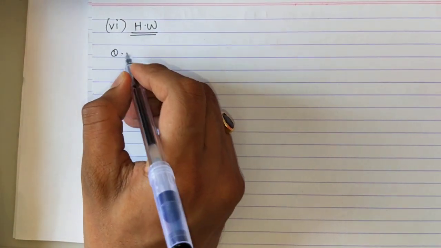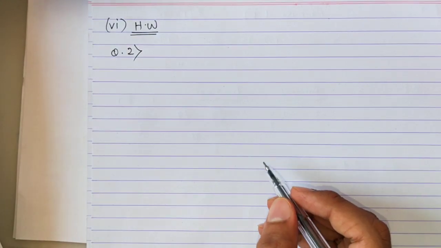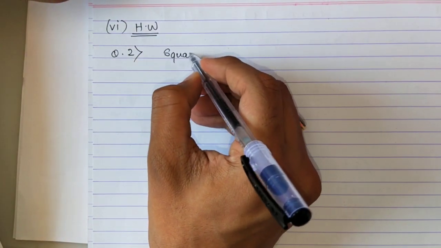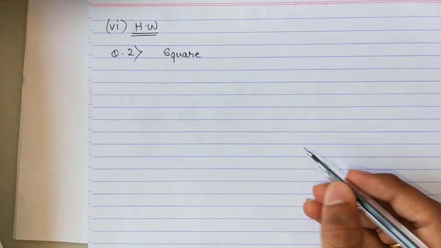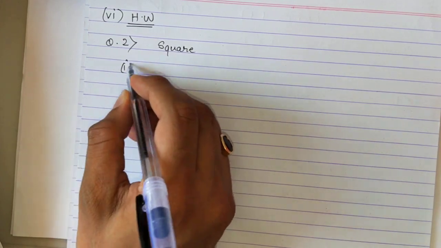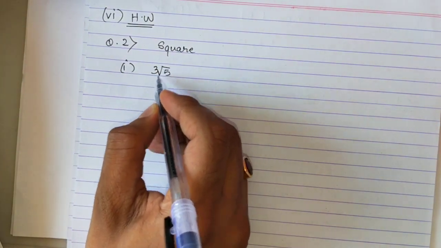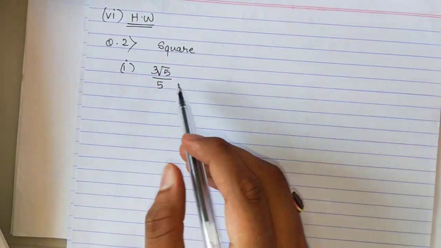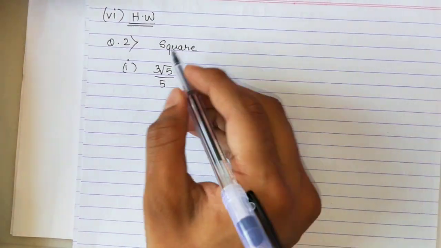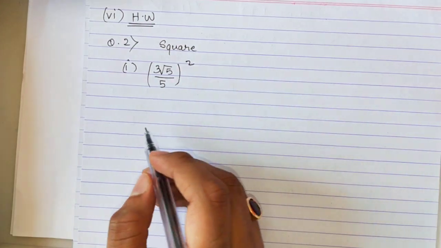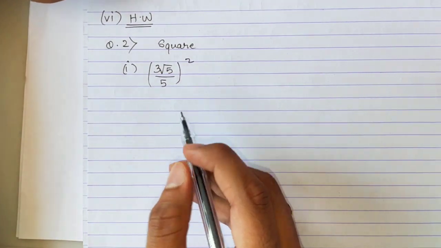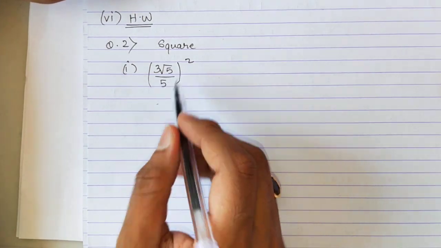Now question number 2 in this exercise is the very basic one, where they have asked us to only square the given numbers. So just squaring the given numbers is very easy, like the first question, 3 root 5 upon 5. They have told us to find the square of this. That means 3 root 5 upon 5 the whole square.